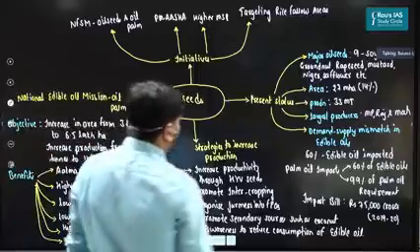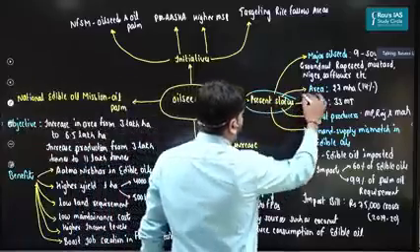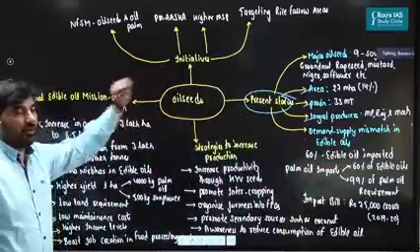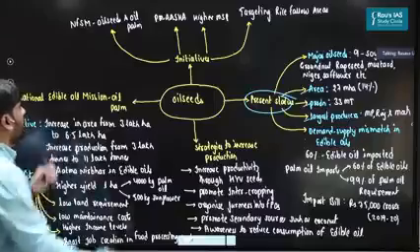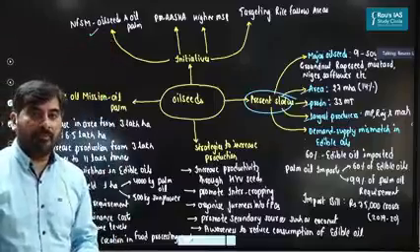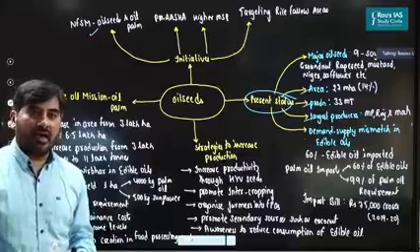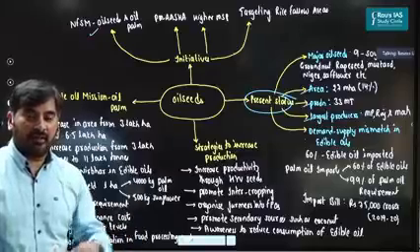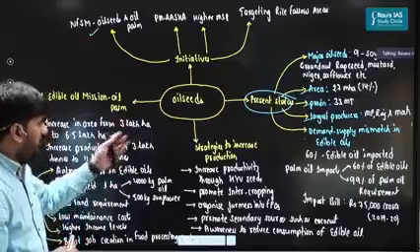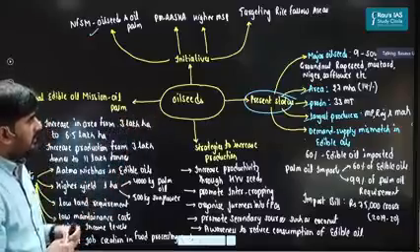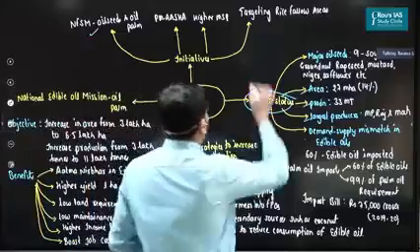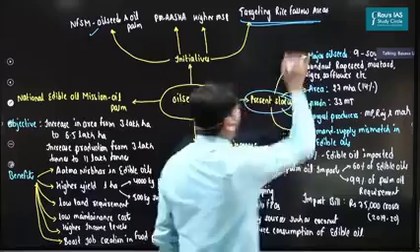These points I've already discussed, the present status. Other points I hope you can read and understand on your own. So let's come to the initiatives part. What all initiatives have we taken to promote oil seeds? First, we have launched the National Food Security Mission, Oilseeds and Oil Palm. Second is PM-AASHA, Pradhan Mantri Annadata Aay Sanrakshan Abhiyan, I hope you know about this. Next, we have been declaring higher MSP on oil seeds such as groundnut, rapeseed, mustard, Niger, sunflower, etc. And this is the most important part, that we are targeting rice fallow areas.